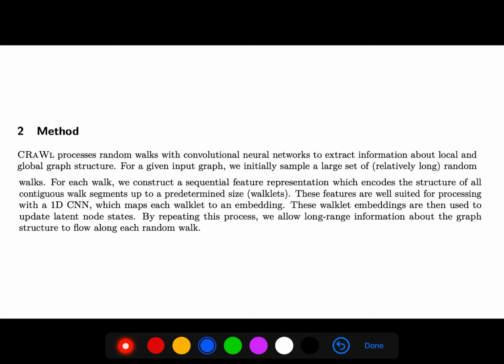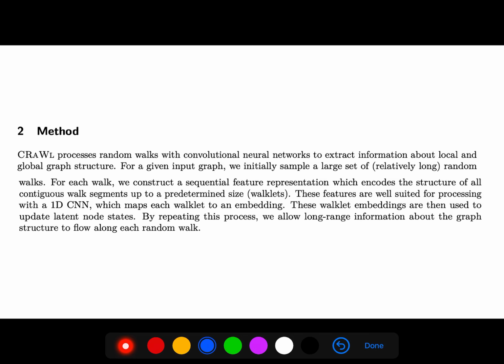So CRAWL processes random walks with convolutional neural networks to extract information about local and global graph structure. We initially sample a large set of relatively long random walks. For each walk, we construct a sequential feature representation which encodes the structure of all contiguous walk segments up to a predetermined size.